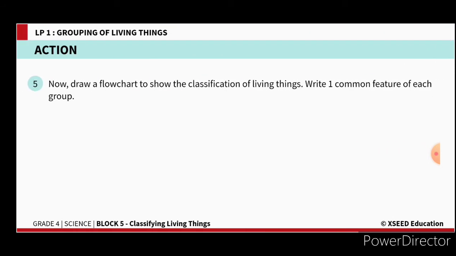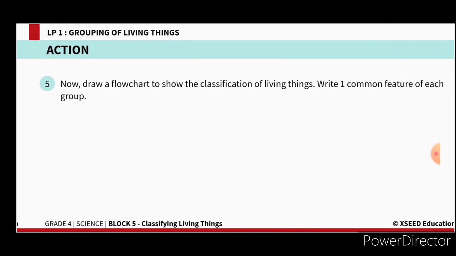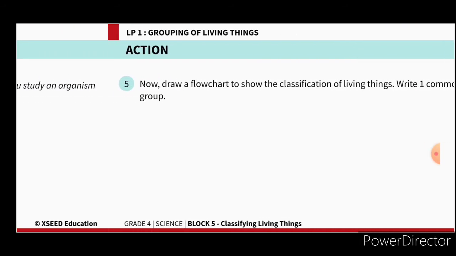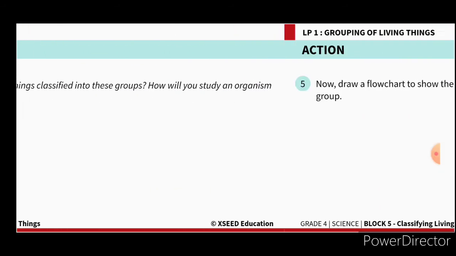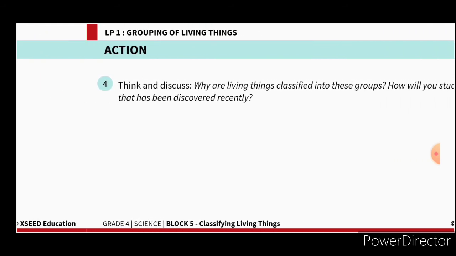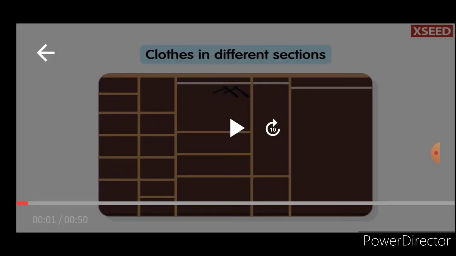Now draw a flowchart to show the classification of living things, with one common feature of each group. Whatever you observed in that image, which I just explained to you, draw in a flowchart like plants, animals and how they are divided into different groups. Now you watch the video, you will understand more things.